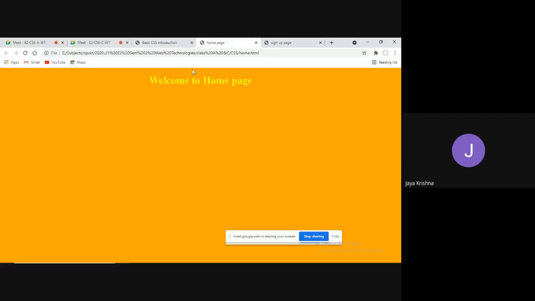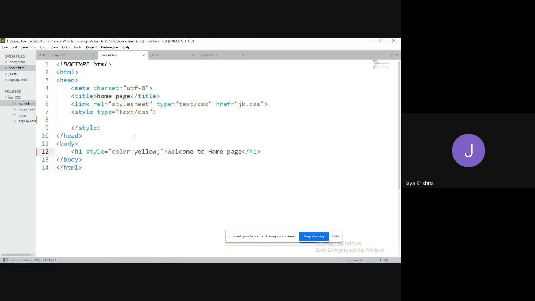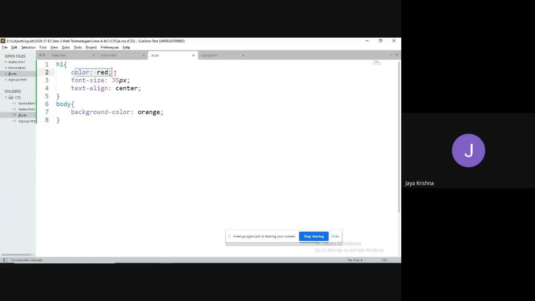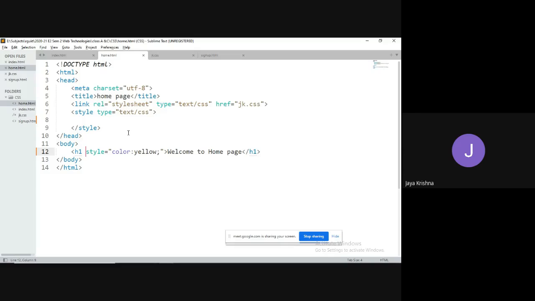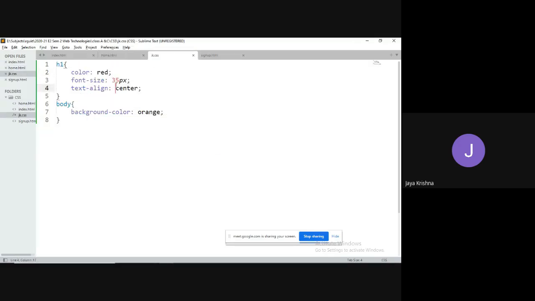Here if you go for this one, it is applicable, because for this h1 we have taken inline styles. For the same h1 we have defined the global style sheets also, the same h1 color red, but the priority will be given to inline styles. If there are no inline styles, then go for internal. If there are no internal styles, then only the global style sheets will be applicable.